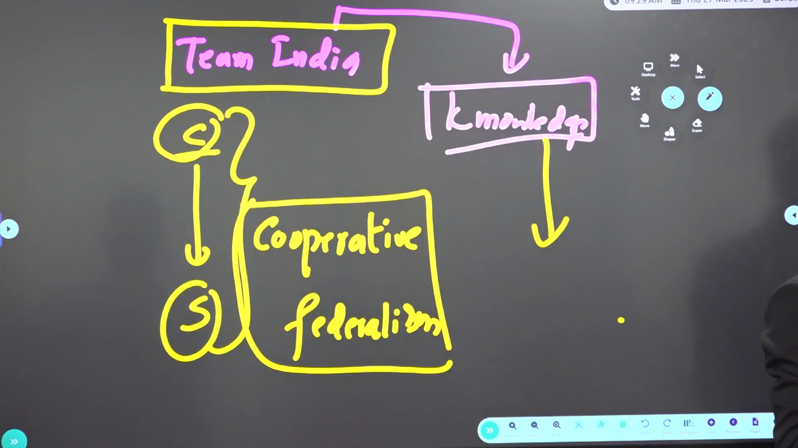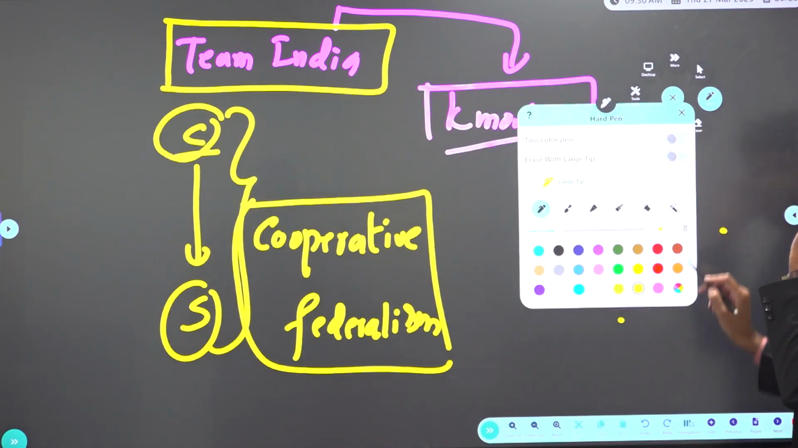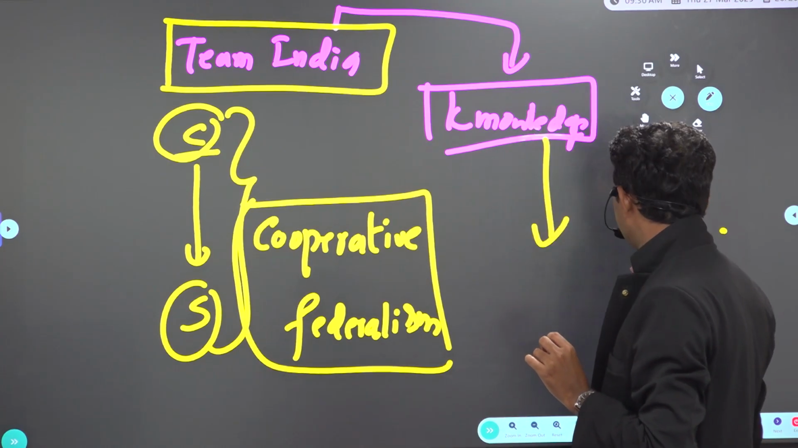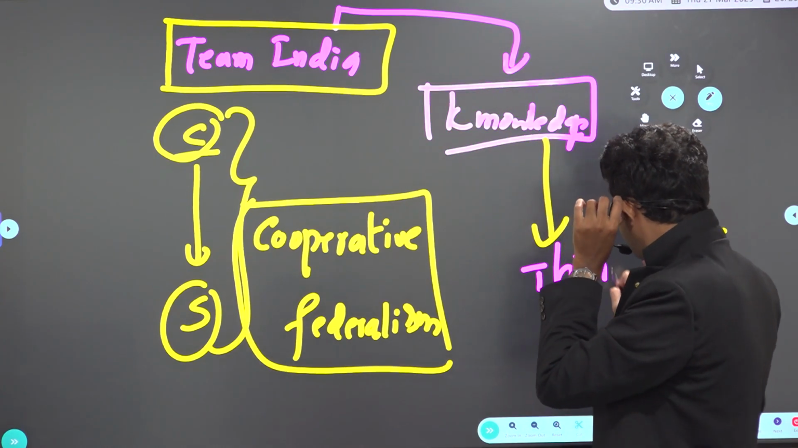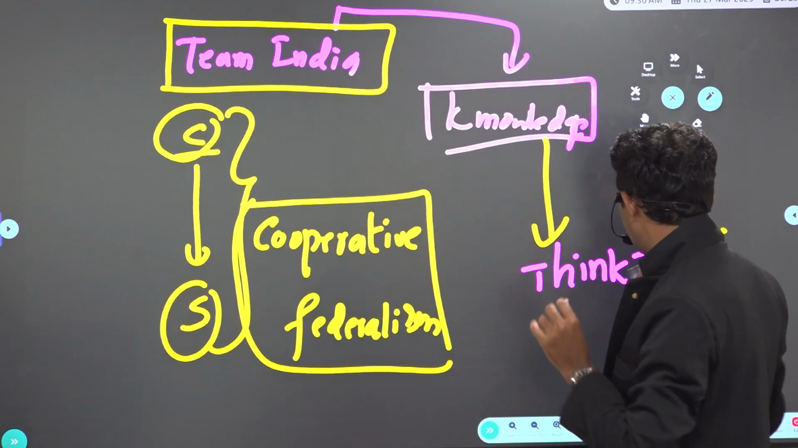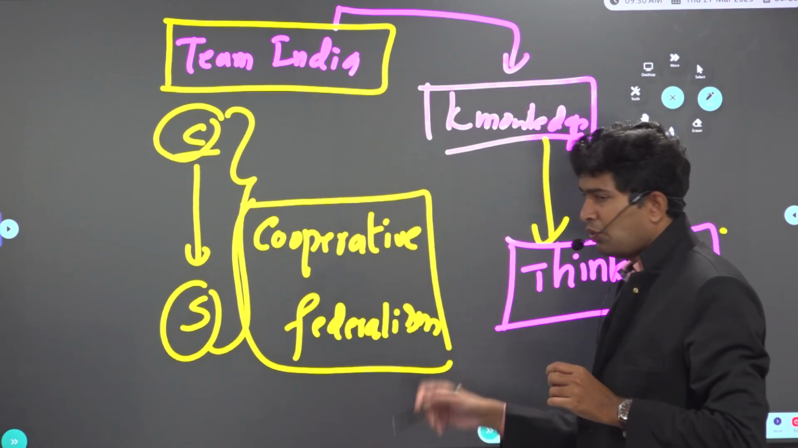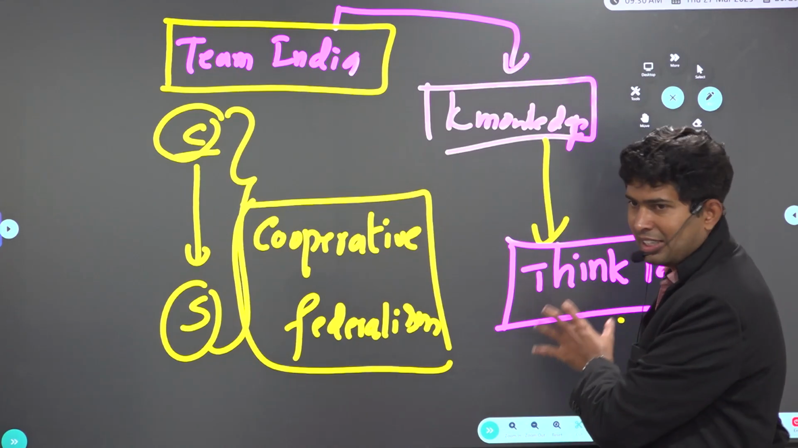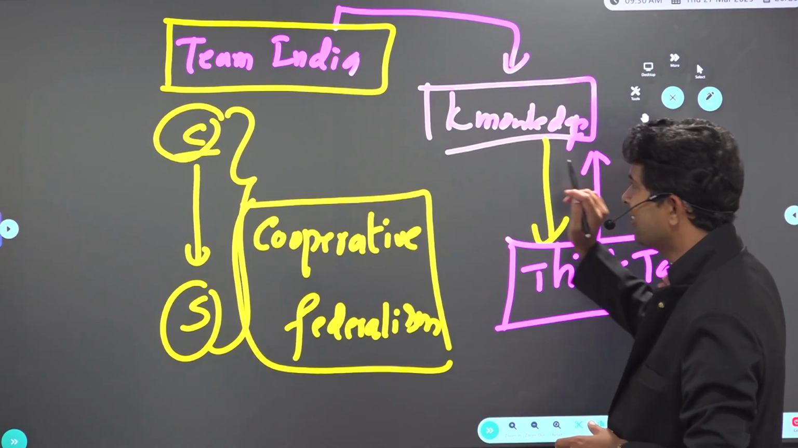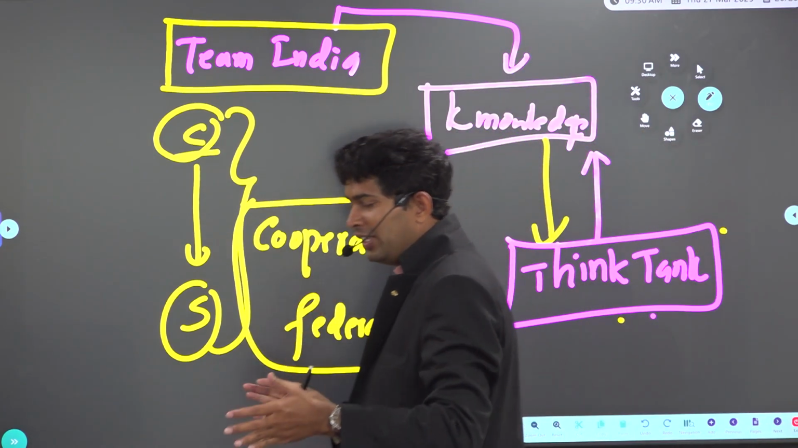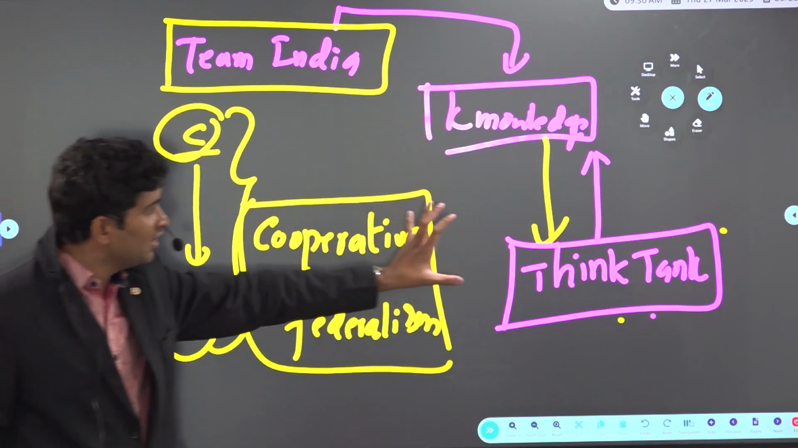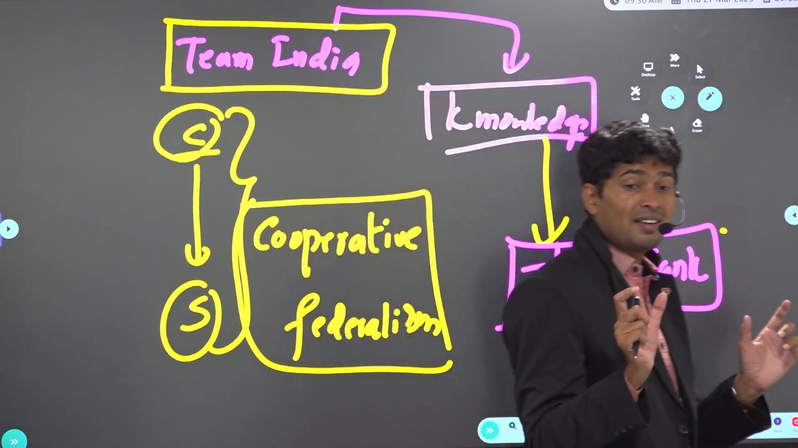In Niti Ayog, there is a separate division called Knowledge Hub. This Knowledge Hub is the basic think tank. So what is the meaning of think tank, sir? Innovation, new thoughts, new ideas, new policies, new schemes, new scams, all that will come from this think tank, not scams, schemes only. So Niti Ayog consists of two wings. One is Team India wing, the other one is Knowledge wing. This Knowledge wing is responsible for data-driven policies.